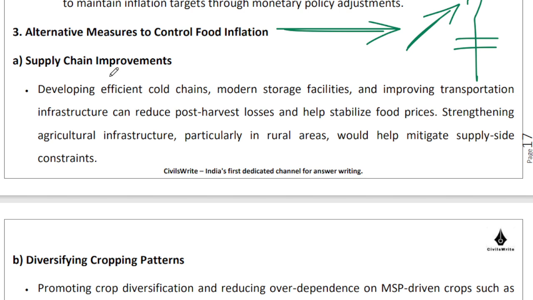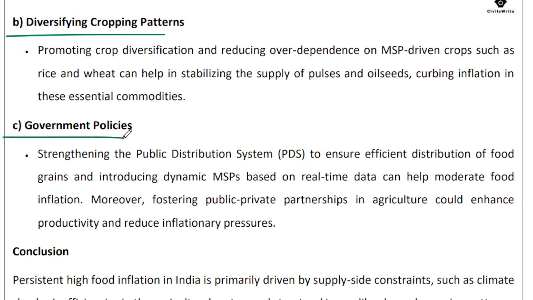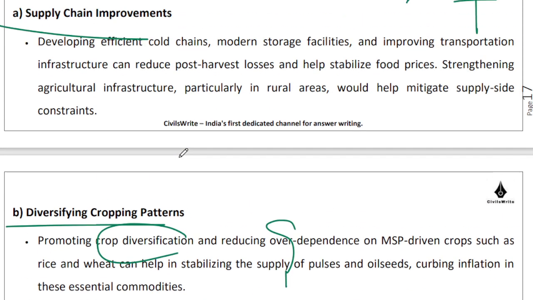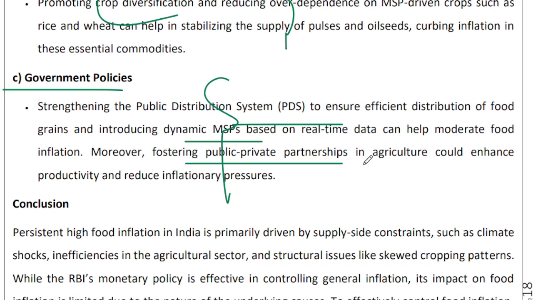In the meanwhile, while RBI is doing this, the Government of India and state governments need to take alternative measures to control food inflation. For example, supply chain improvement, diversification of cropping pattern, government policies such as PDS and MSP, and public-private partnership to enhance infrastructure. These are the kind of steps that you need to take. The moment you start diversifying your production, stabilizing the food price by having sufficient buffer stocks, and doing all of these things in a synchronized, coordinated manner, you will eventually be able to reduce this problem, right?